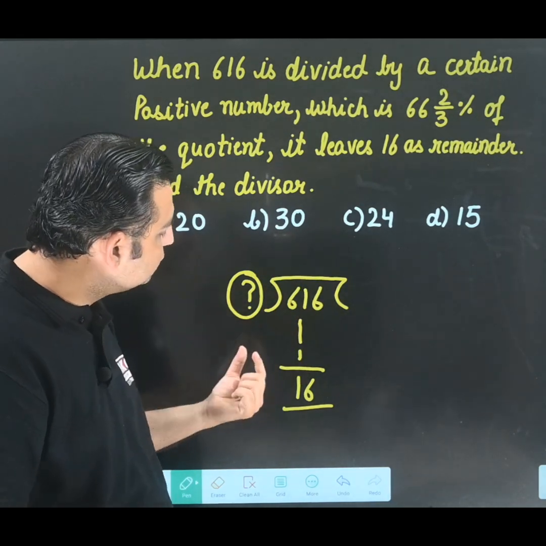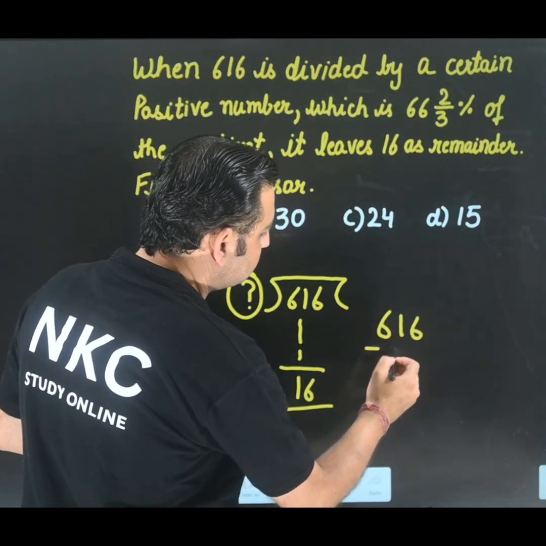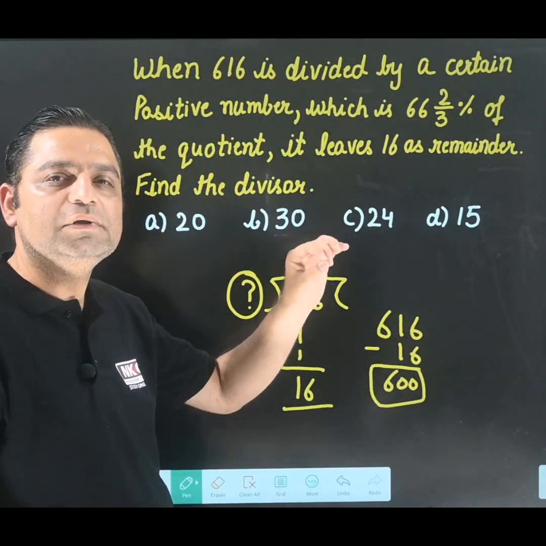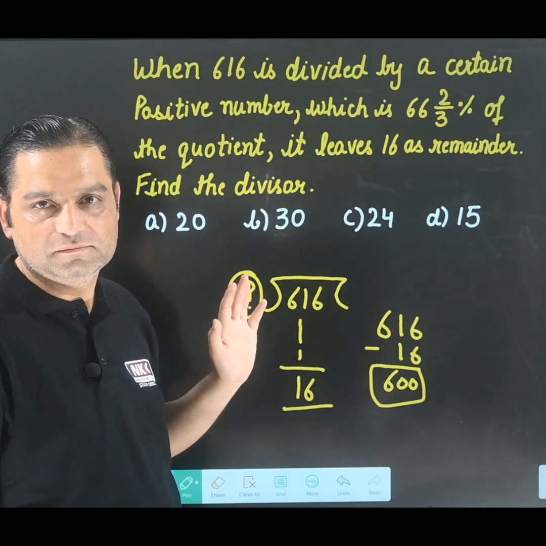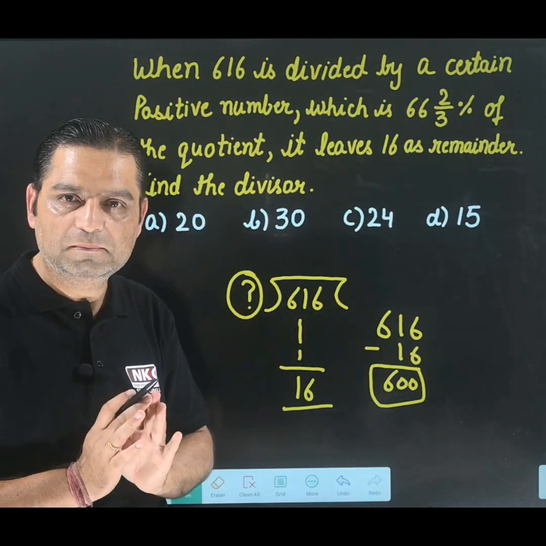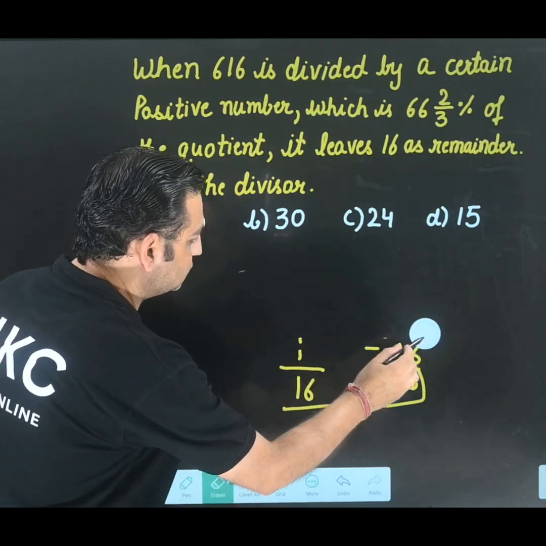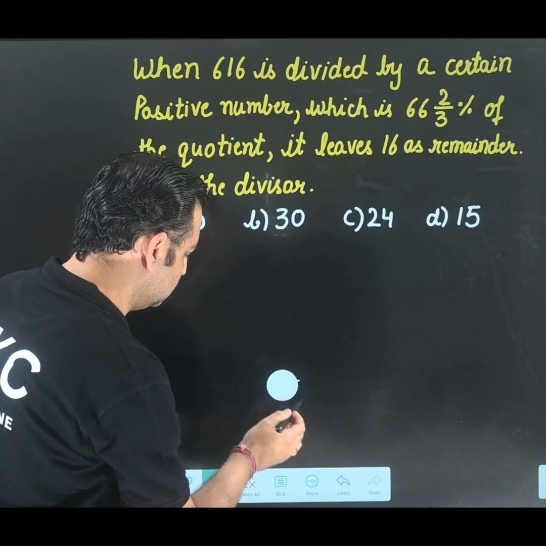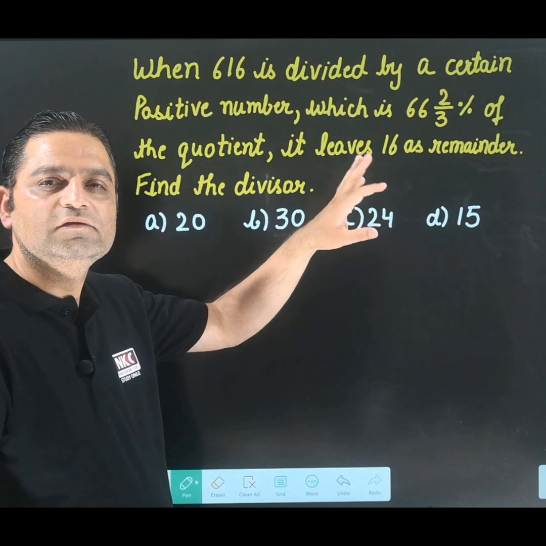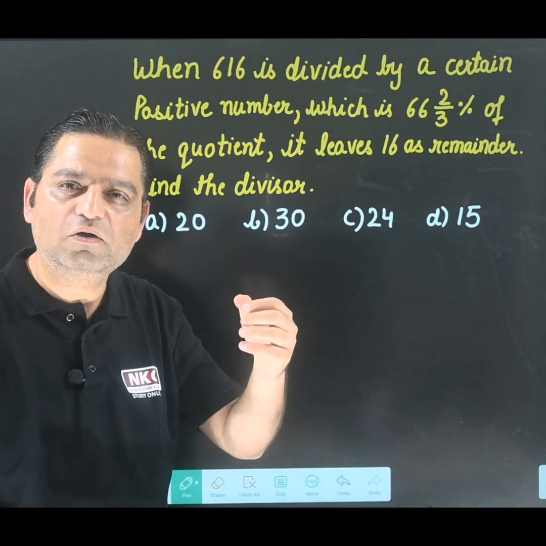So what I thought, if 16 is the remainder, that means if I subtract 16, 600 should be completely divisible by my divisor, right? Because 16 is the remainder which is extra I am having. That means 600 is divisible. If 600 is divisible, I can check the options. But what I observed, the options are 20, 30, 24, 15. 600 is divisible by all of them.